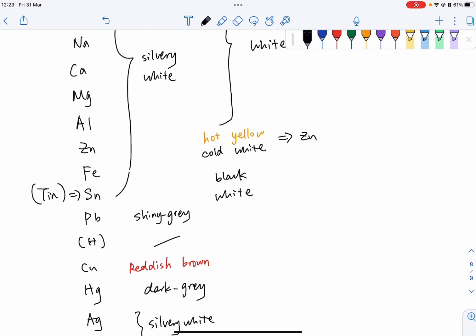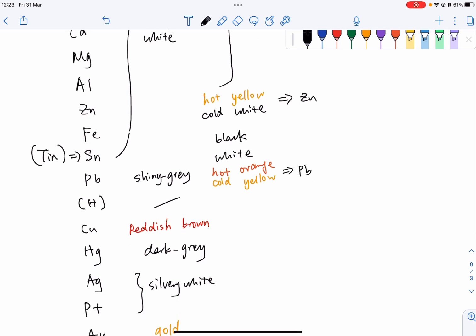Alright, lead also has 2 different colors. If it is hot, it will be orange. If it is cold, the color should be yellow. Let's put a PbO next to it to avoid any confusion. Hydrogen, surely we cannot observe any color, right? For copper, the copper oxide is black.